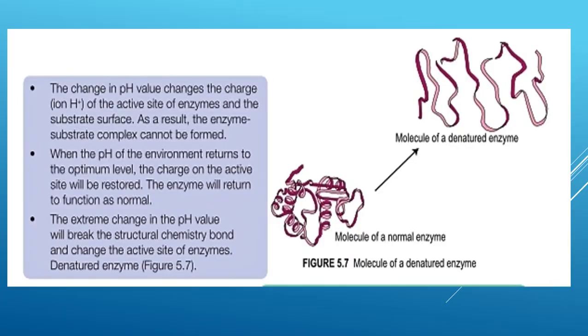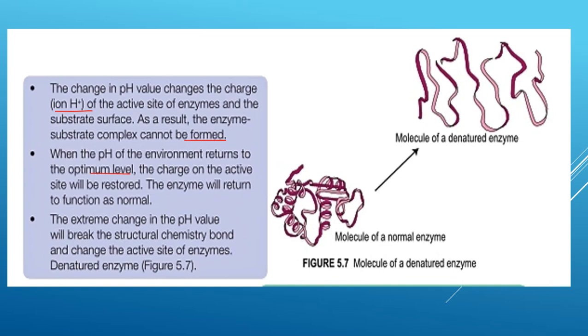So, the change in pH value changes the charge of H plus ions at the active sites of the enzyme and the substrate surface. As a result, the enzyme substrate complex cannot be formed. So, when the pH of the environment returns to the optimum level, the charge on the active site will also be restored.